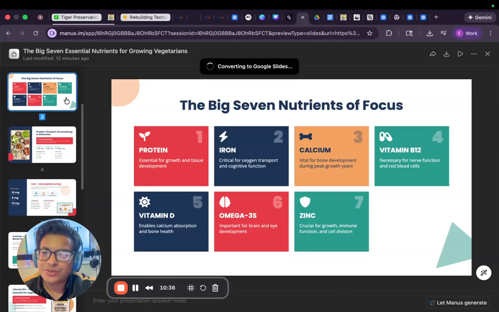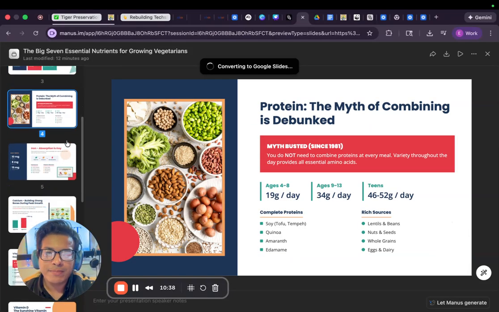All right, the 7 nutrients. We read a little bit about that. Okay, the myth of combining is debunked. You do not need to combine proteins at every meal. Variety throughout the day provides all essential amino acids. I think that is fine.